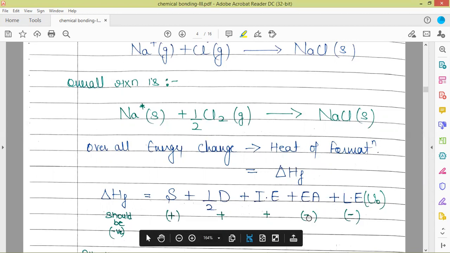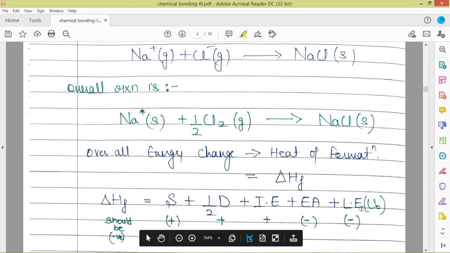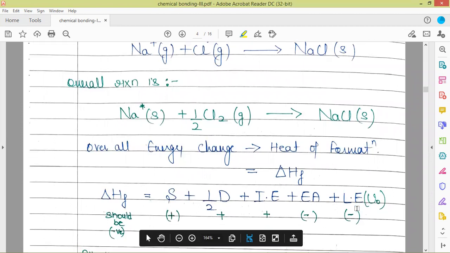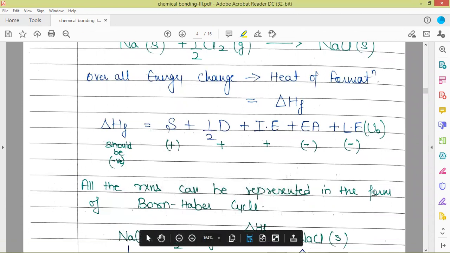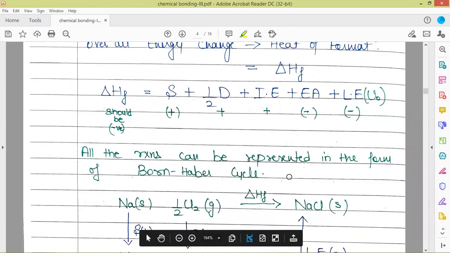Electron affinity is energy released, so it will be given a negative sign. Then we have lattice energy, which will also be given a negative sign, and which is also represented as U naught, because it is the energy released. So all the reactions can be represented in the form of a cycle.